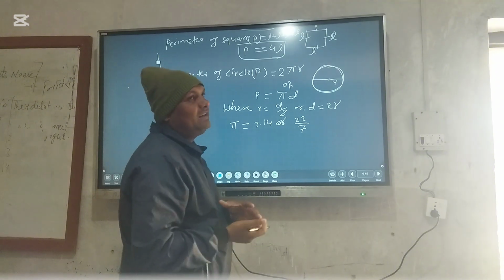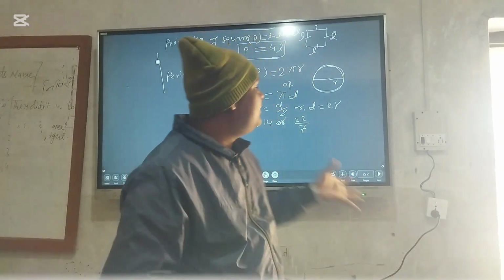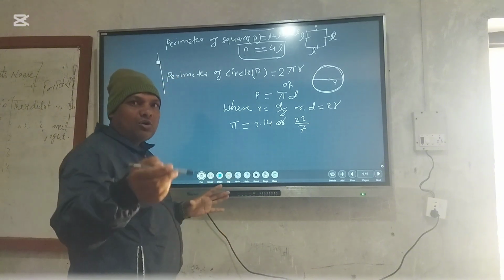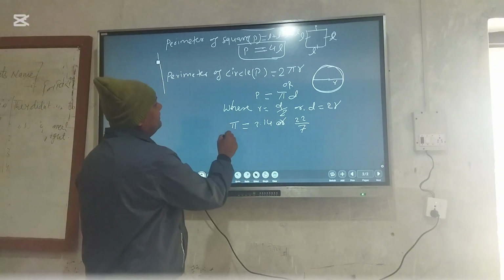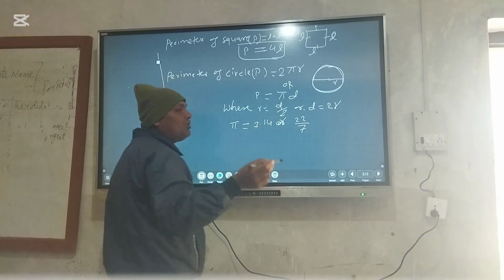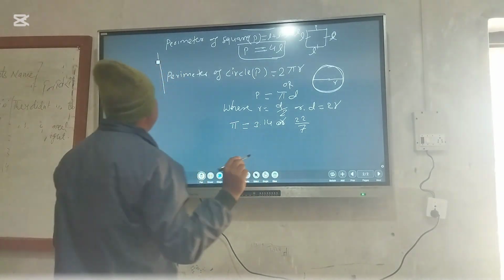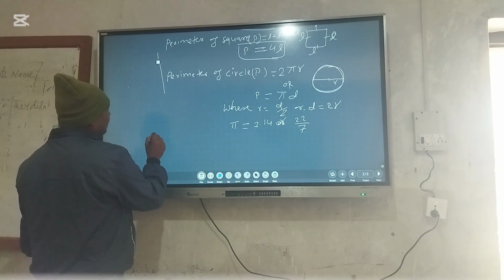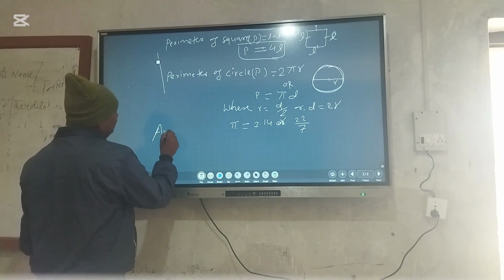So we have to calculate any geometrical figure in this way. Perimeter means the whole boundary calculated. That means the sum of all the boundary lines of the geometrical figure. Similarly, we have to define area.